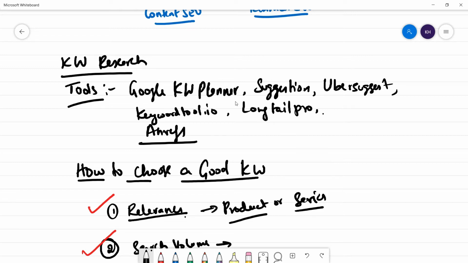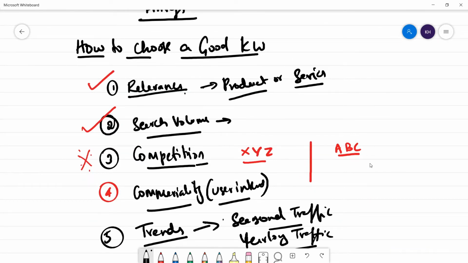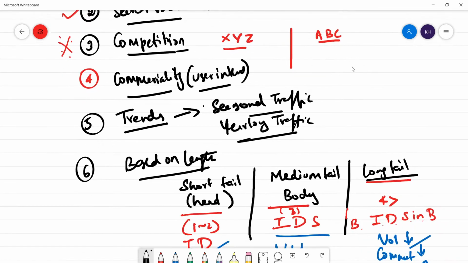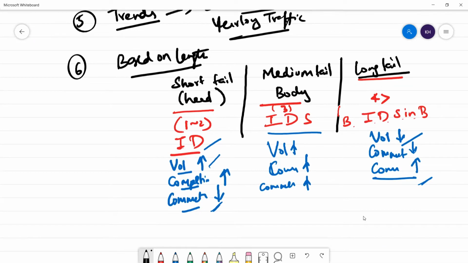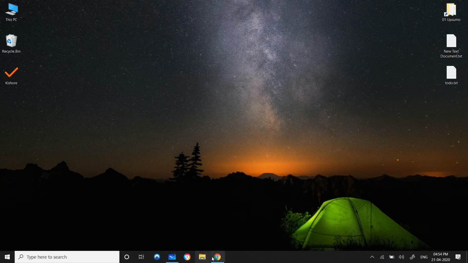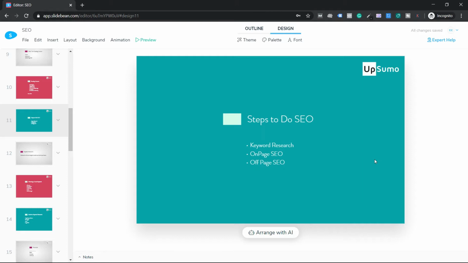I told you the tools for doing keyword research. There are hundreds and hundreds of tools, guys. Trust me, you don't need to know all the tools. I told you how to choose a good keyword. Now this is essentially what I should never forget, guys. You should always keep in mind it should be relevant, it should have good search volume, check the competition, understand the commercial intent, trends, and length. These are the things I told you in the last class. Now continuing with today's class, these are the 3 steps.